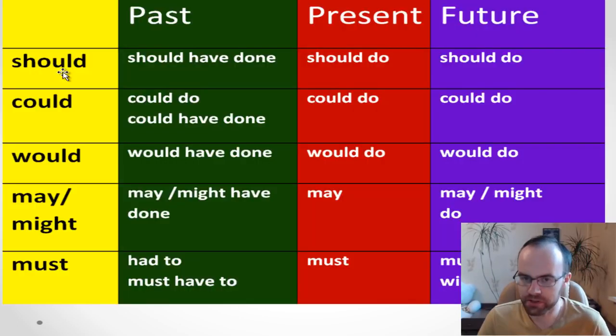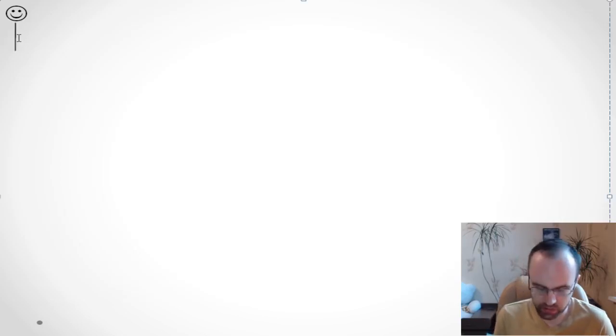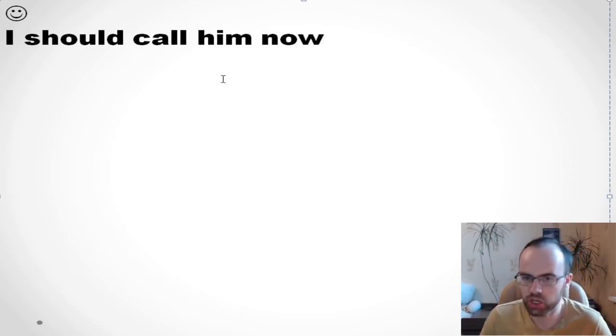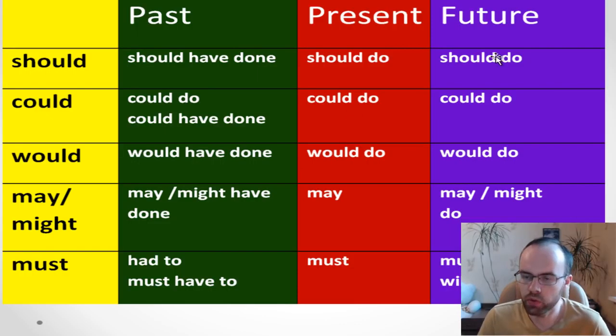So let's look at the first modal verb, should. How do we use this modal verb talking about the past, present, and future? Okay, let's start with present simple. For example, I can say I should call him. I should call him now, and it's about the present. If I want to say something about the future using this modal verb, it's also